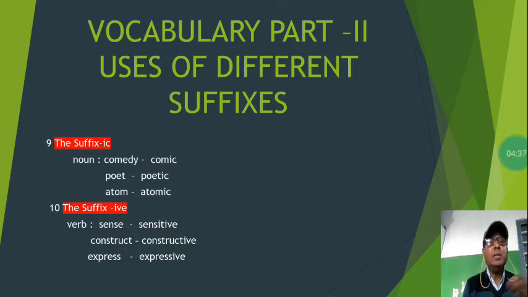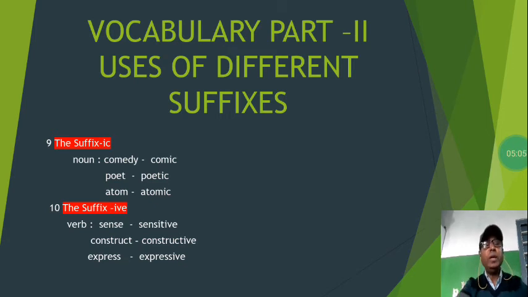Construct becomes constructive. He has got a constructive mind. Express becomes expressive by adding IVE at the end of this verb. All these are verbs, sense, construct and express, and new words are formed here: sensitive, constructive and expressive.